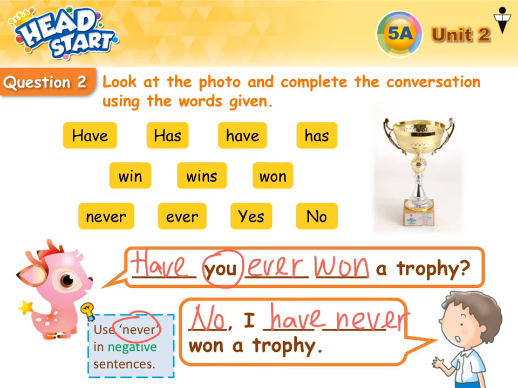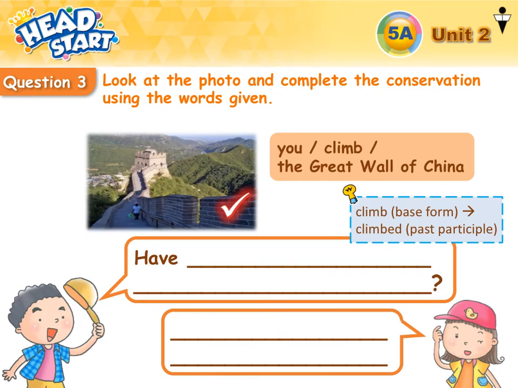Okay, let's do some more. Look at the photo and complete the conversation using the words given. You climb the Great Wall of China. Okay, here is the tip. Climb is the base form. The past participle in present perfect tense is climbed, a regular verb. Okay, let's try. How to make a question.